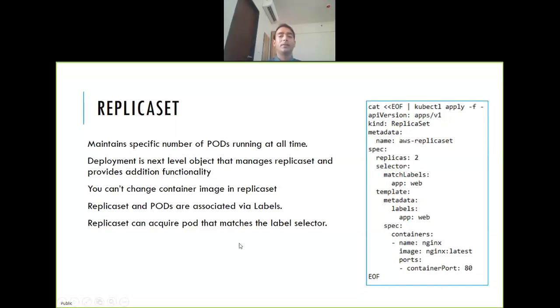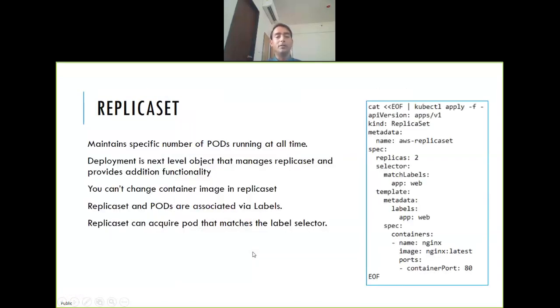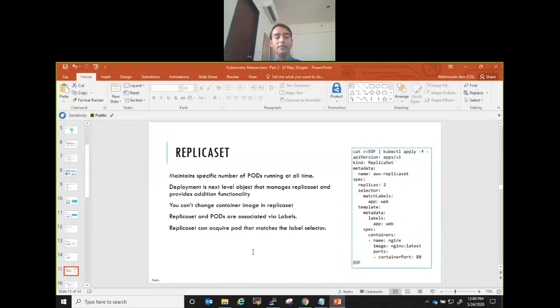This might not be the intended behavior that you might be expecting. That's why I thought of mentioning it. You can also do a horizontal pod autoscaler, HPA, using a replica set, where you can say if CPU utilization is this, I want it to auto scale and go up to 10. So auto scaling is also possible, the way it happens in AWS.